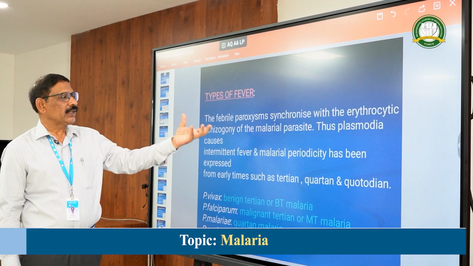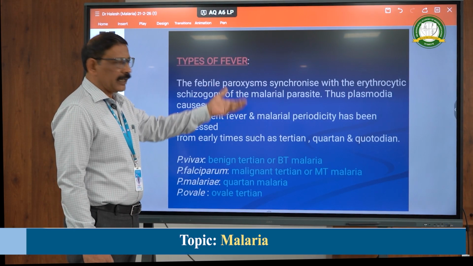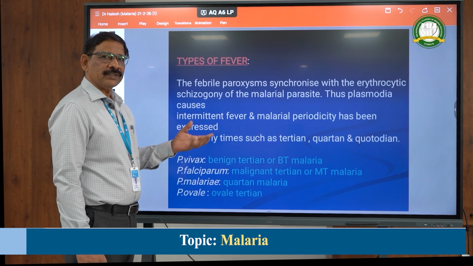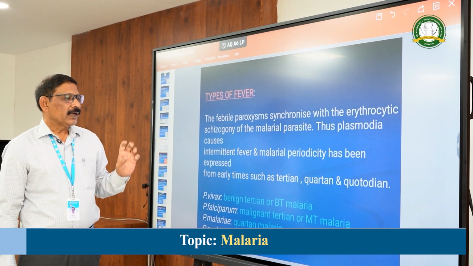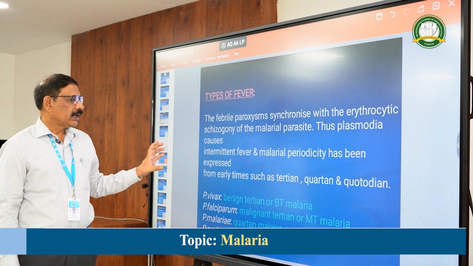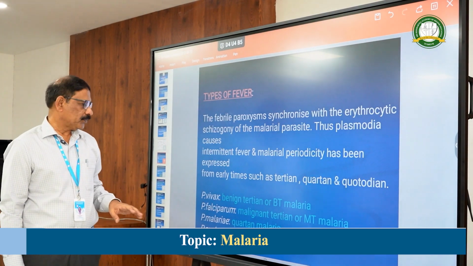At that time, because of the release of the toxins and metabolites and the action of the macrophages, which release interleukin and interferon gamma, the fever occurs. So except in Plasmodium malariae, which has the quartan type of malaria, these other three have the tertian type of malaria. Okay.